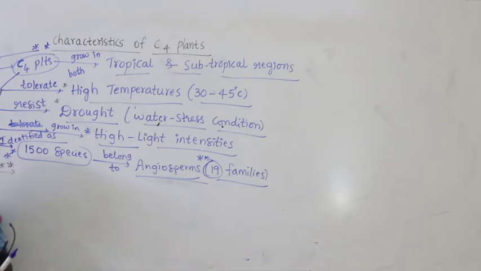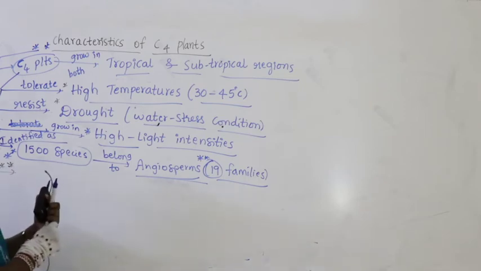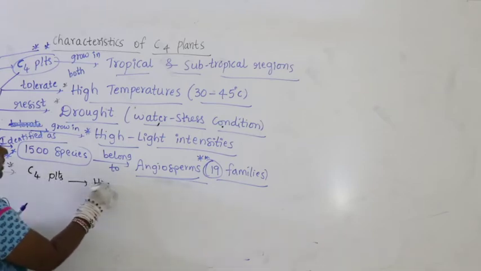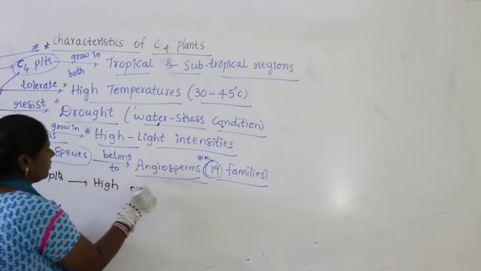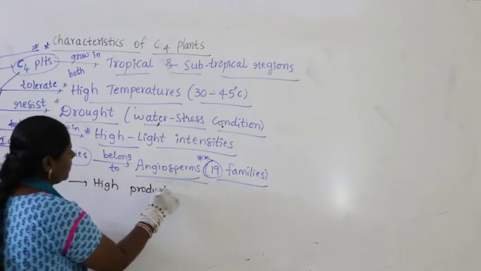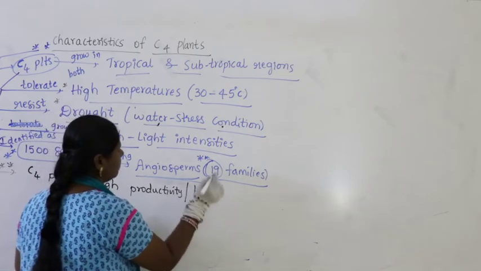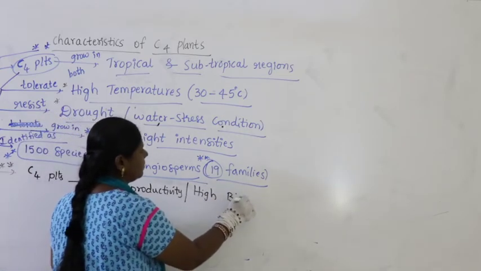double the quantity of carbon dioxide. C4 plants have high productivity, meaning what? Meaning they have high biomass production.